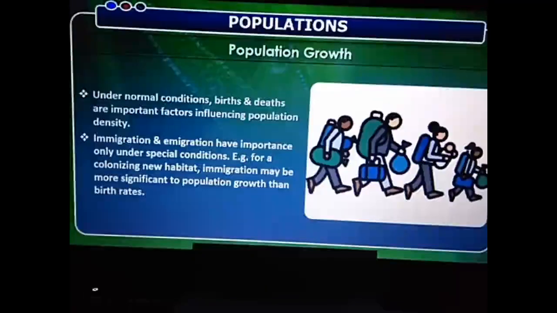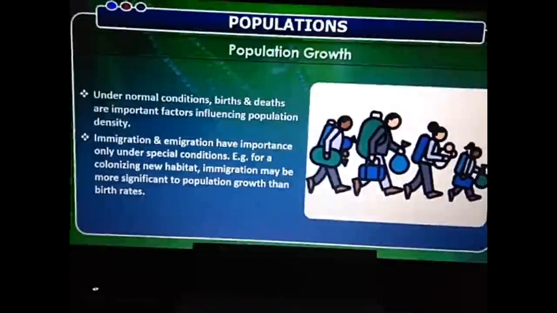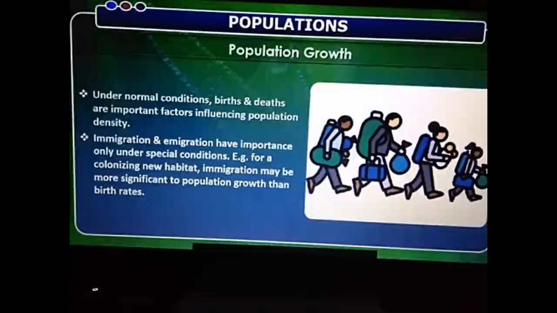Now, coming to the next part, here we can see that under normal conditions, birth and death are important factors influencing population. So under normal conditions, natality and mortality, that is number of births and number of deaths, are important.